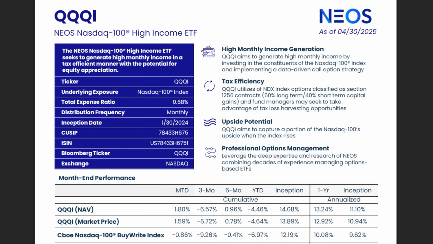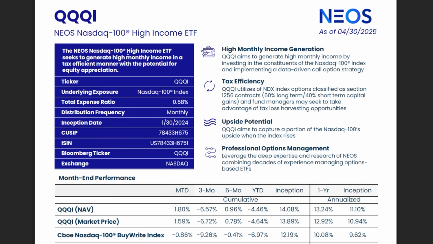Now getting right into it again, this video is going to be a little bit more dry, a little bit more of the framework of what this ETF is and how it works. Again, I make tons of videos talking about income generation, potential, and everything else. But this video is going to be a deep dive into the NEOS Nasdaq 100 High Income ETF. Now, the reason this ETF is so popular and the reason why I personally like this ETF a lot is because it seeks to generate high monthly income in a tax-efficient manner with the potential for equity appreciation.